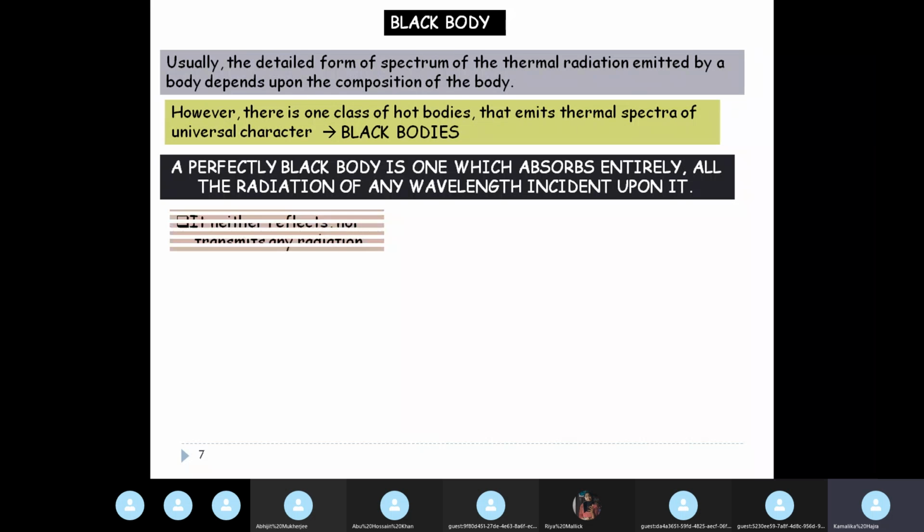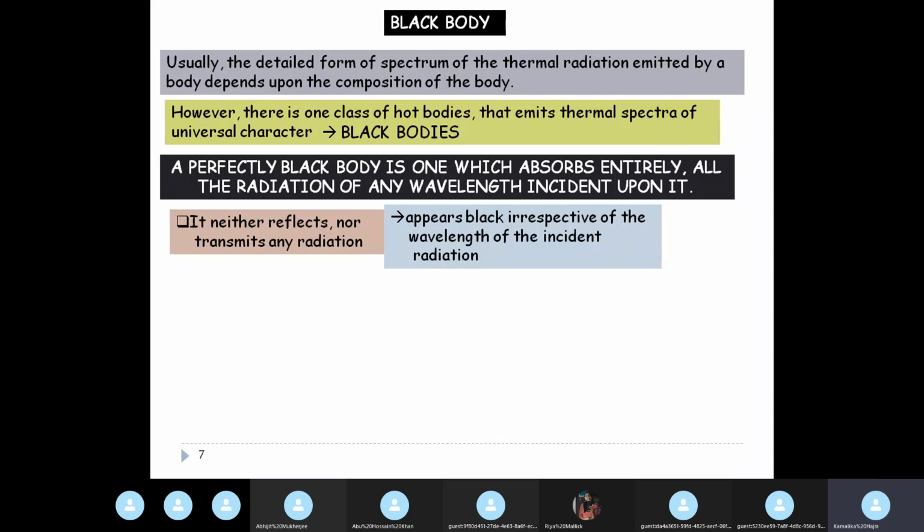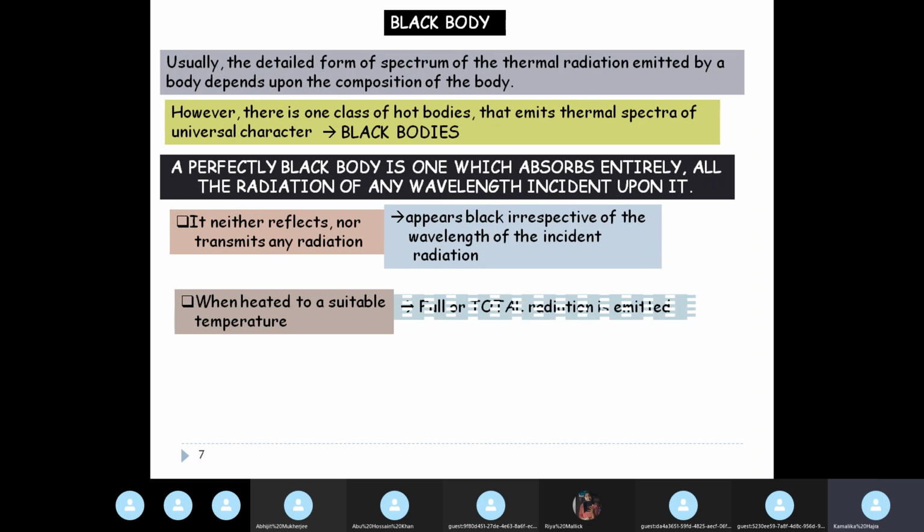So this is the definition of a perfectly black body. It absorbs entirely all the radiations of any wavelength that is incident upon it. So it neither deflects nor transmits any radiation, and therefore it appears black irrespective of the wavelength of the incident radiation. This is the reason why it is called a black body. When heated to a temperature, the entire or total radiation is emitted.